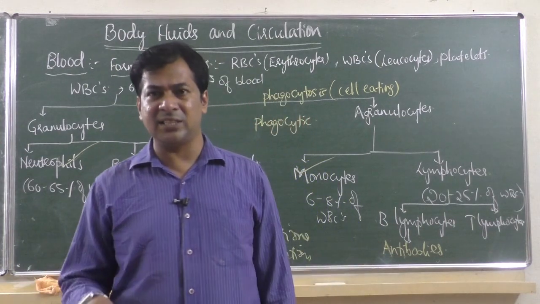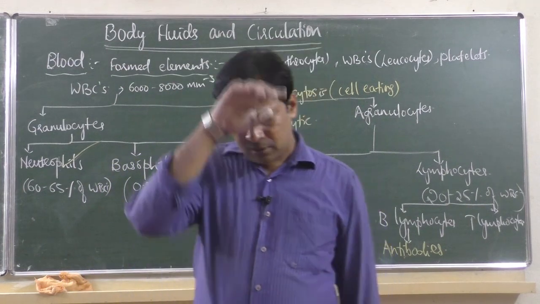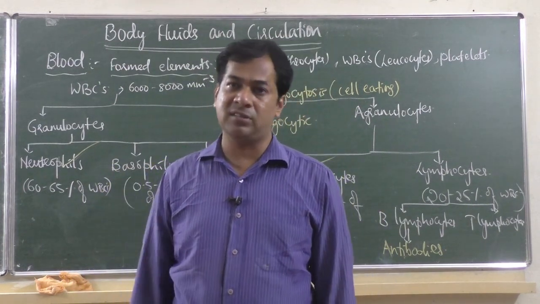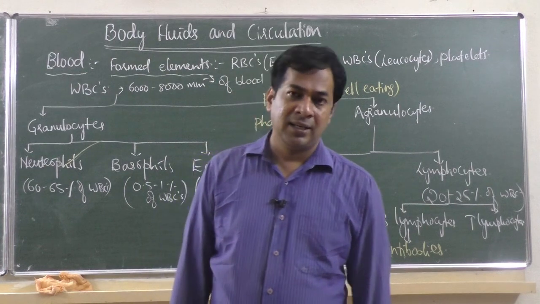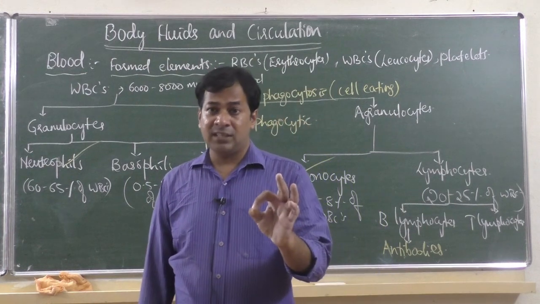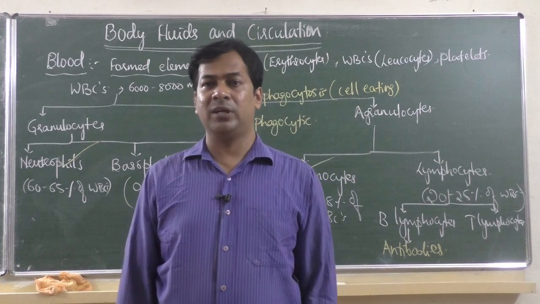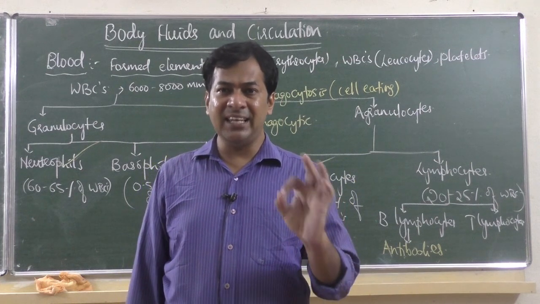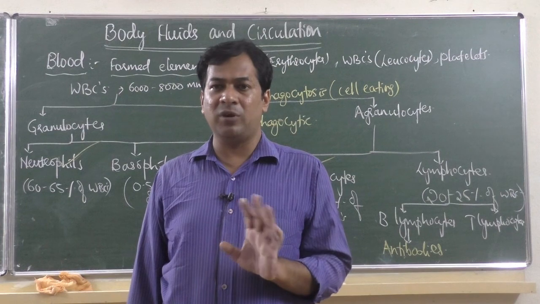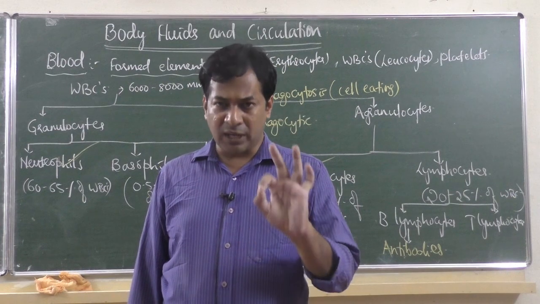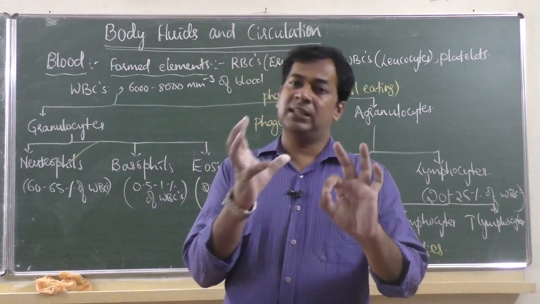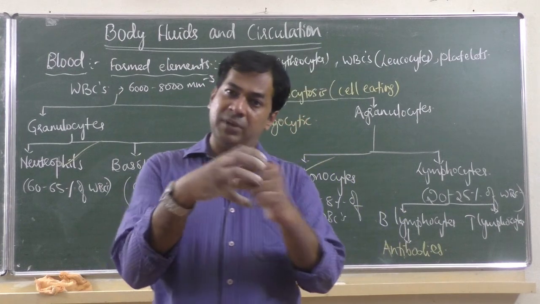That's not mentioned in the textbook, but you should know that antibodies are shape specific. Shape specific means that depending on the shape of the antigen, the opposite shape will be there for the antibodies. That is why for killing any virus, one type of antibody is not enough. To that particular antigen, that particular opposite shaped antibody is required.